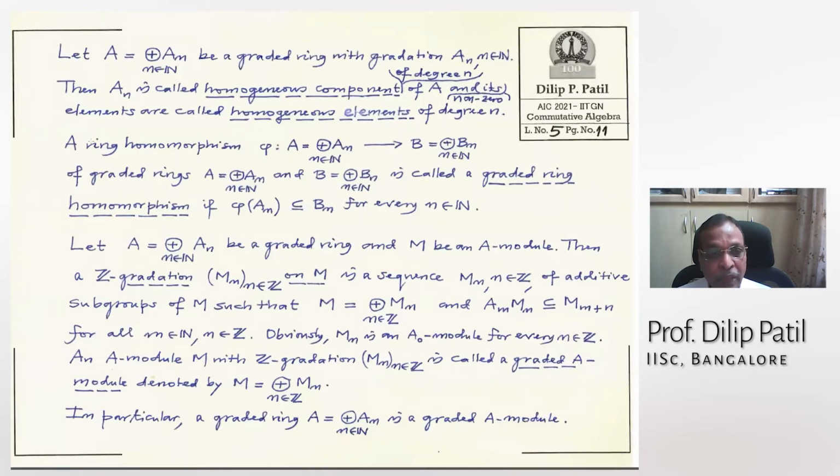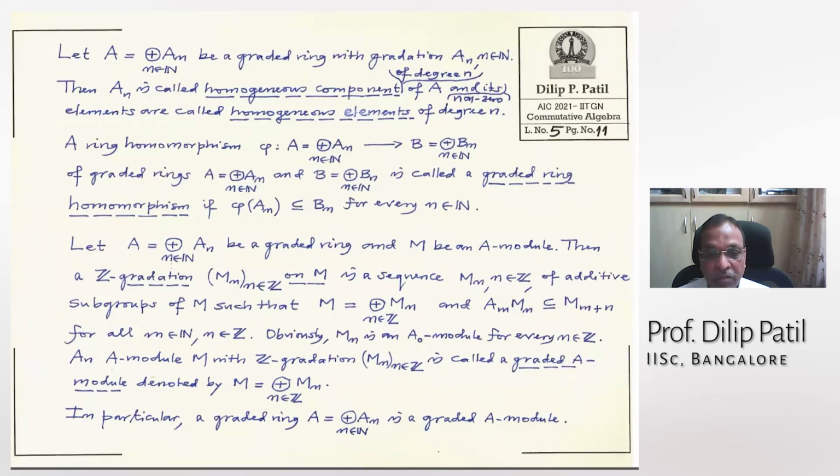A ring homomorphism between two graded rings is called a graded homomorphism if phi of A_n goes inside B_n for every n. Remember, A_0 has to go to B_0 because 1 has to go to 1. Our ring homomorphism demands that.